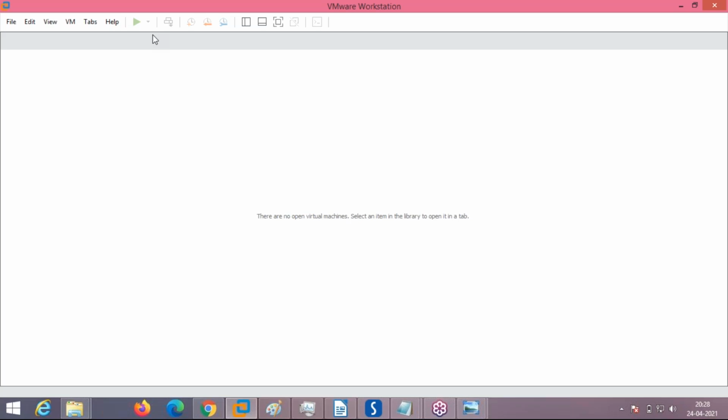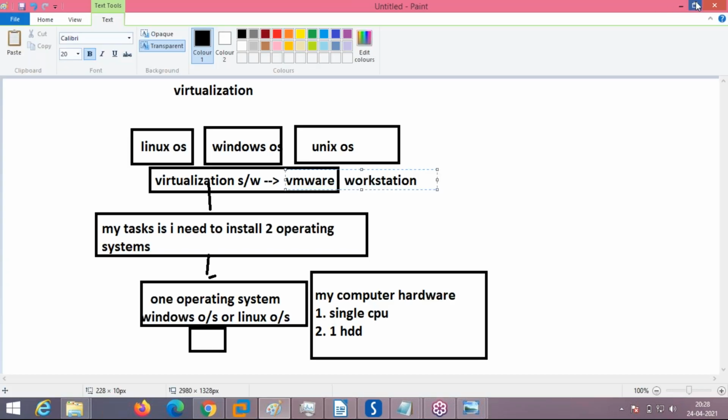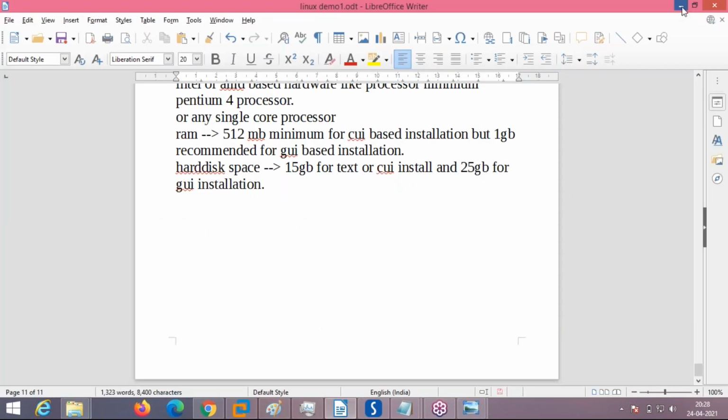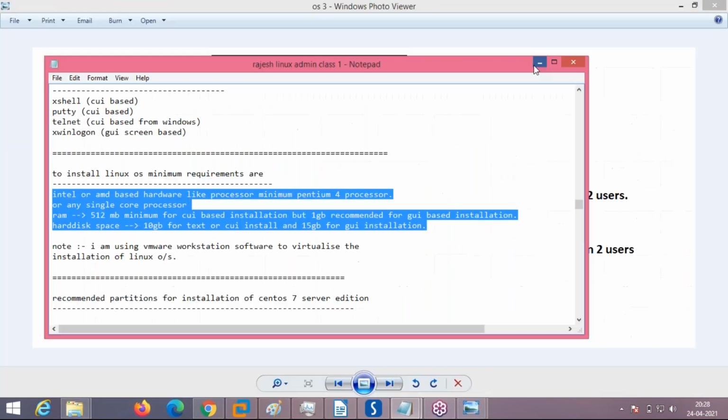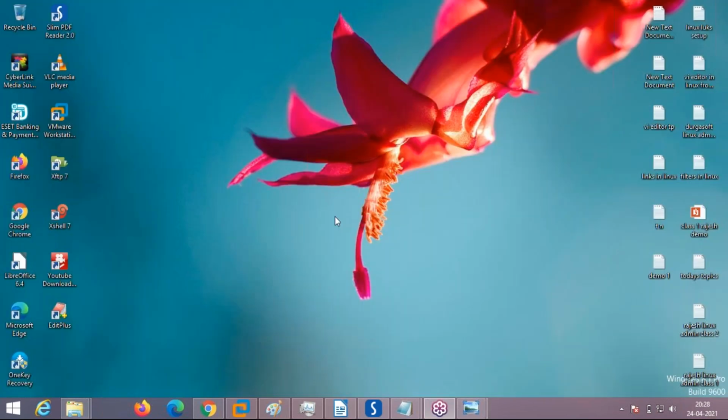That is the main purpose, because in your computer you can boot only one operating system at a time, either Windows or Linux. But if you install virtualization software over your Windows or Linux operating system, Linux also supports virtualization, there you can install multiple VMs or multiple operating systems in that virtualization environment, and boot 2, or even 3-4 operating systems, and work.